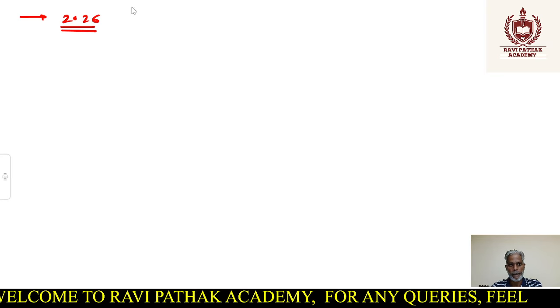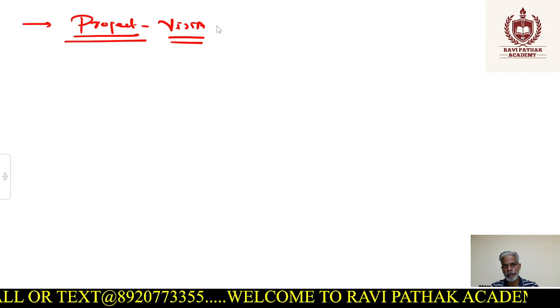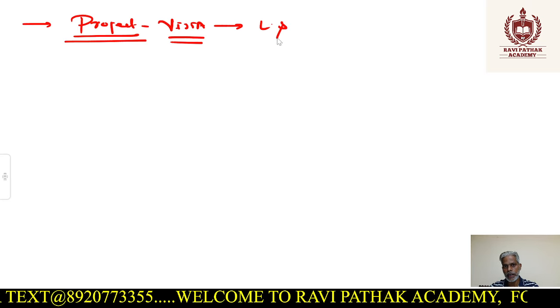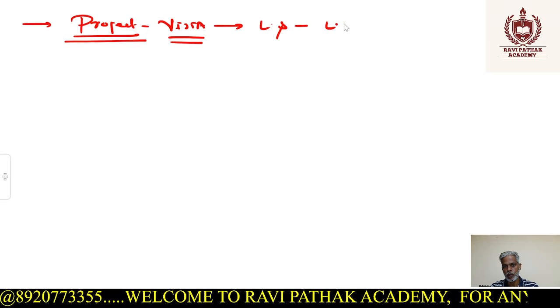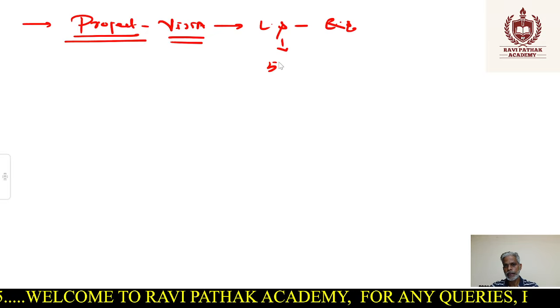Next thing is, we all know that we have a new parliament building, or you might have heard about something called Project Vista. So what is Project Vista? Project Vista is nothing but the new parliament building, as we popularly call it. Now, the new parliament building has increased the number of seats in Lok Sabha and Rajya Sabha. The present strength of 545 is almost doubled, close to 900, or 882.